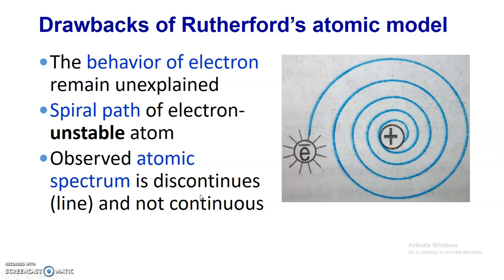Later on, Bohr proposed a new atomic model and he tried to overcome the drawbacks of Rutherford's atomic model. So in the next video we will discuss Bohr's atomic model. Now, as per Rutherford's atomic model, keep in mind only the conclusion: at the center there is a nucleus and electrons are revolving around the nucleus.